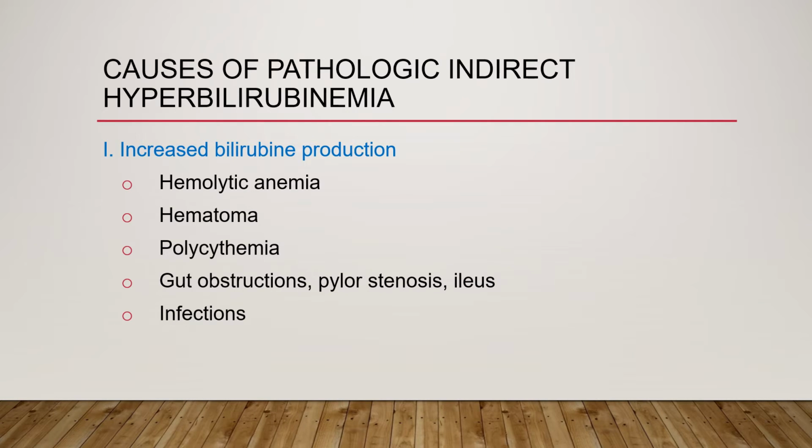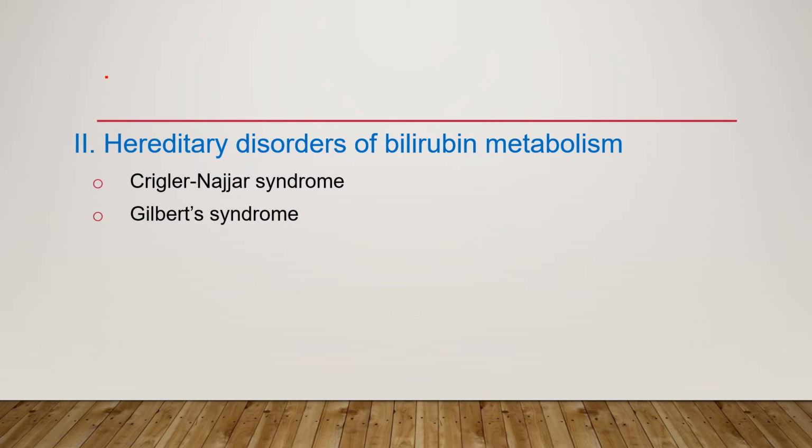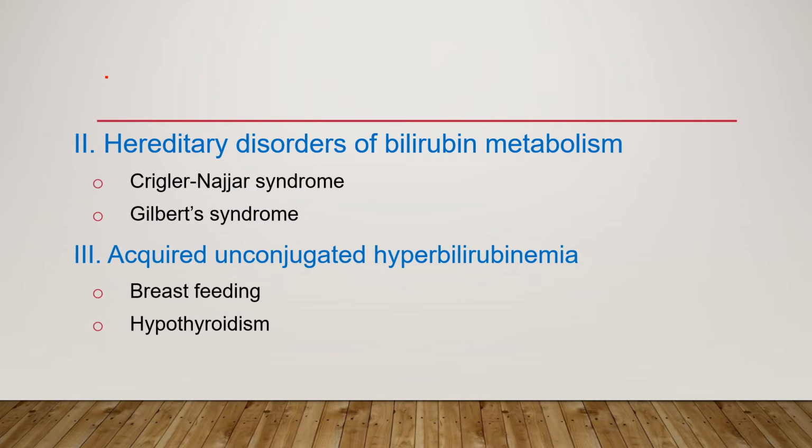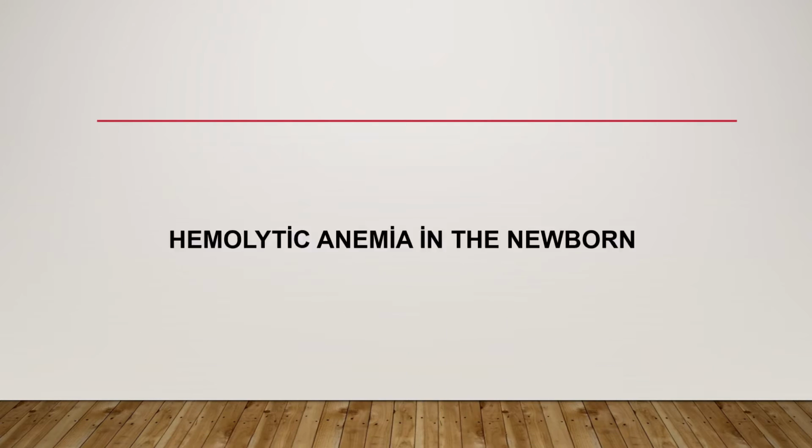There are different causes of pathologic indirect hyperbilirubinemia. The first and the most common one is increased bilirubin production. This is due to hemolytic anemia, hematoma, polycythemia, gut obstruction, pyloric stenosis, ileus, and also infections. The other cause of indirect hyperbilirubinemia is hereditary disorders of bilirubin metabolism, such as Crigler-Najjar syndrome and Gilbert's syndrome. And also acquired unconjugated hyperbilirubinemia can occur in the case of breastfeeding and also hypothyroidism.